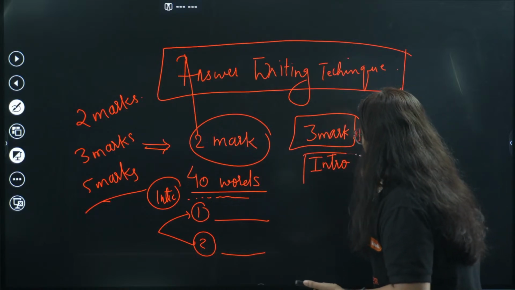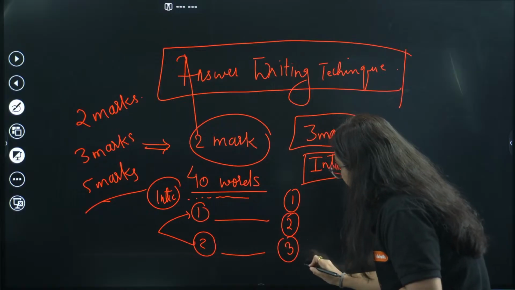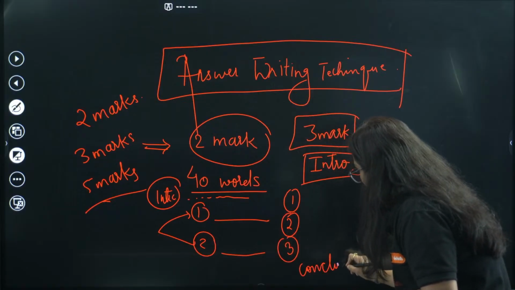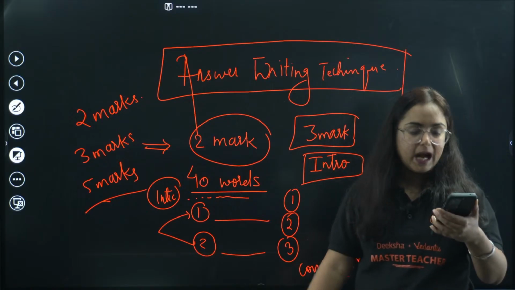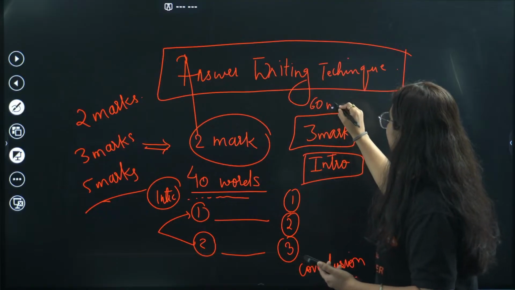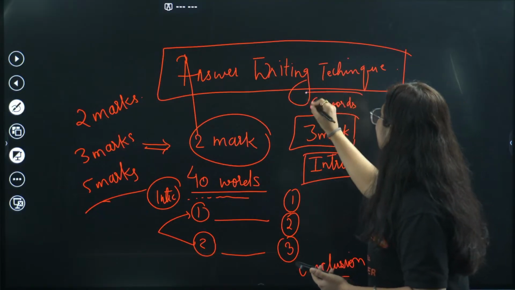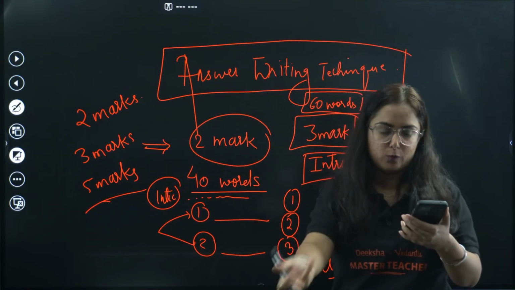Give the intro, then give how many points? 1, 2, 3. Conclude, either write one more point or conclude the answer. For a 3-marker question, the word limit is 60 words. You will not count the words over there, but have an idea of how to write it.